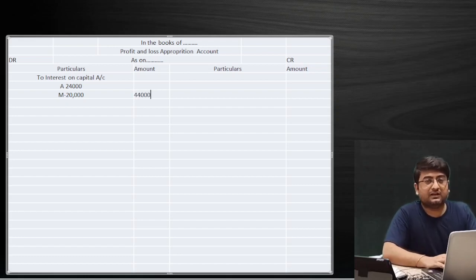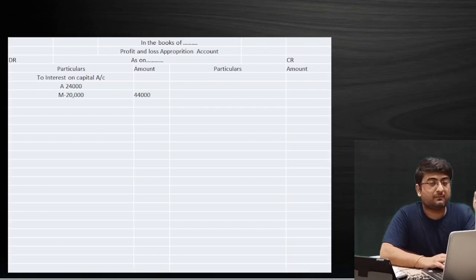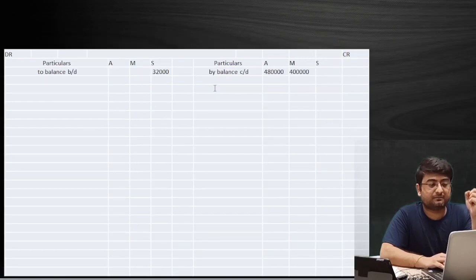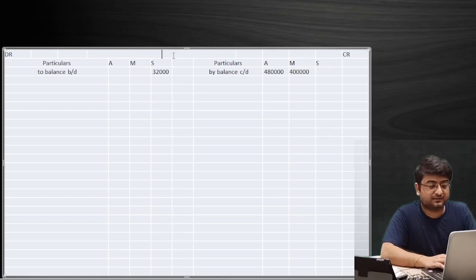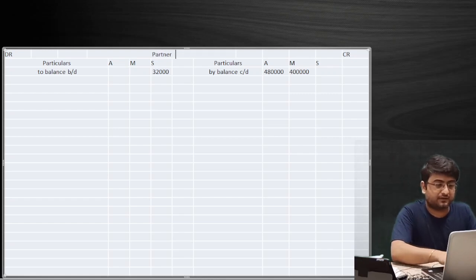Now why are we writing A and M inside the interest on capital? Just to make sure that we have the correct breakup for individual partners. So the entry number 2 posting we have in the PL appropriation account. The first entry that we had passed will be in the partners' capital account. So over here I'll just give the heading partners' capital account.